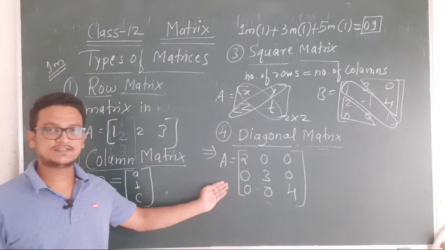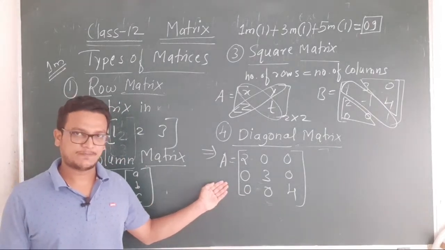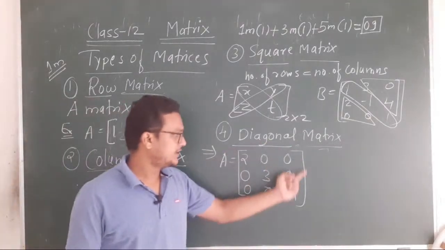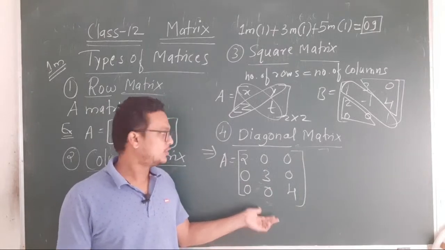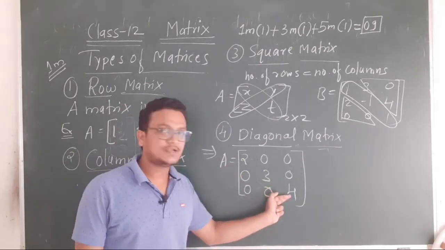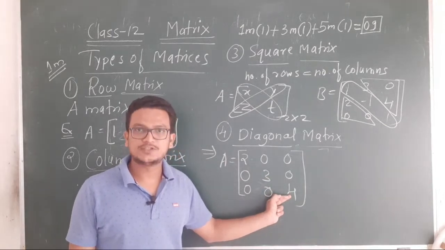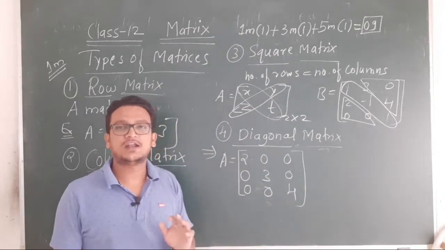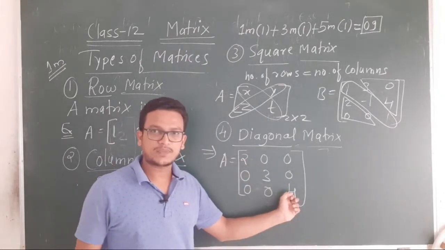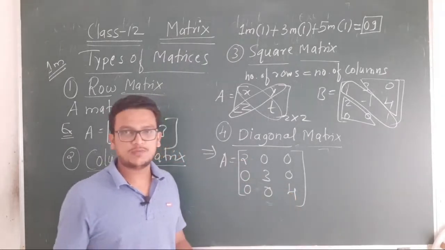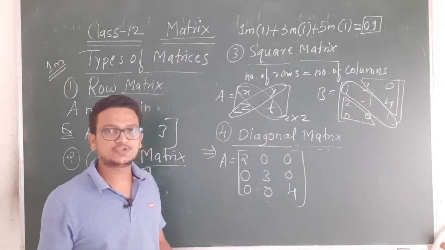This is an example of a diagonal matrix. See here, it is a square matrix, so we called it diagonal. Why? Because its diagonal elements are non-zero. Non-zero means they should not be zero, and non-diagonal elements should be 0.